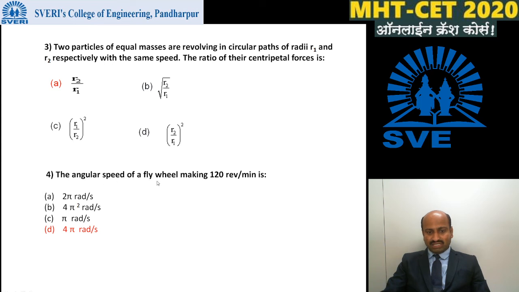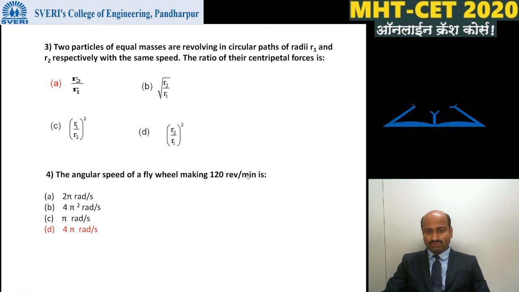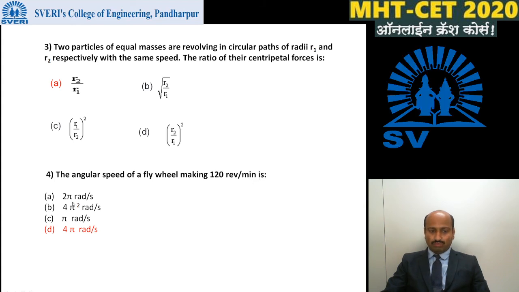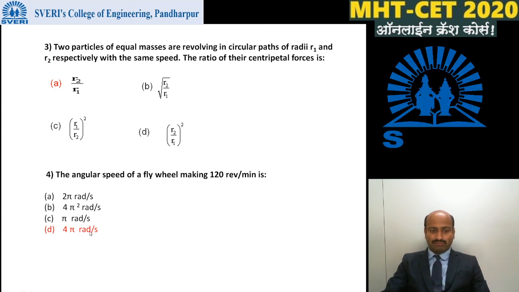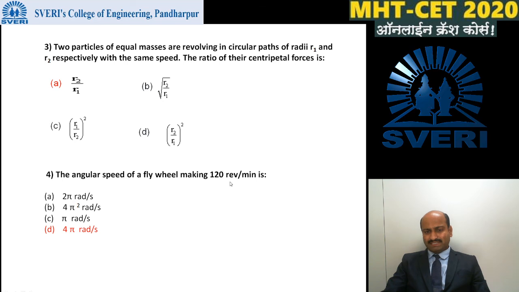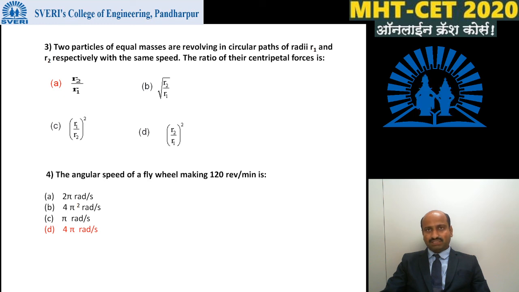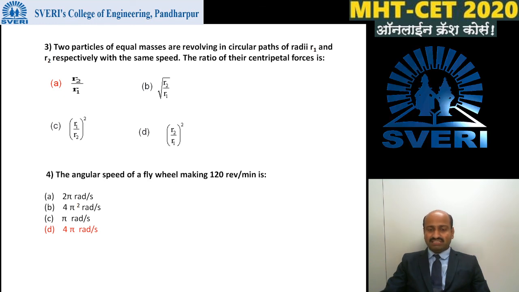Next, the angular speed of a flywheel making 120 revolutions per minute is: 2 pi radian per second, 4 pi square radian per second, pi radian per second, and 4 pi radian per second. To find the answer to this question, we know that when a particle completes one revolution in a circular path, it completes 2 pi radian, and in degrees it covers 360 degrees.